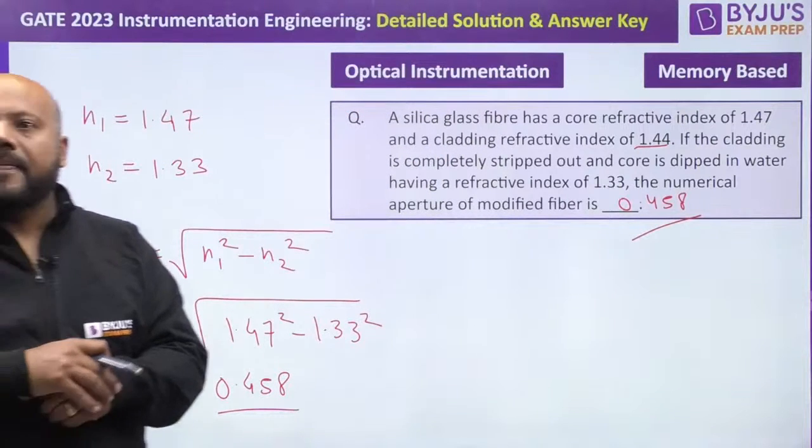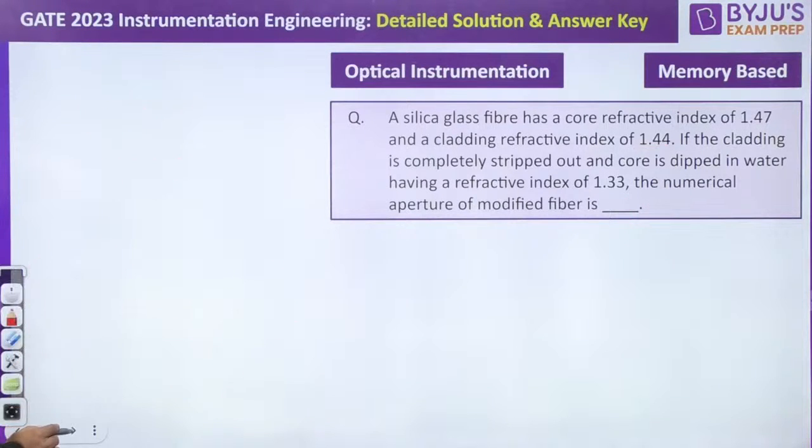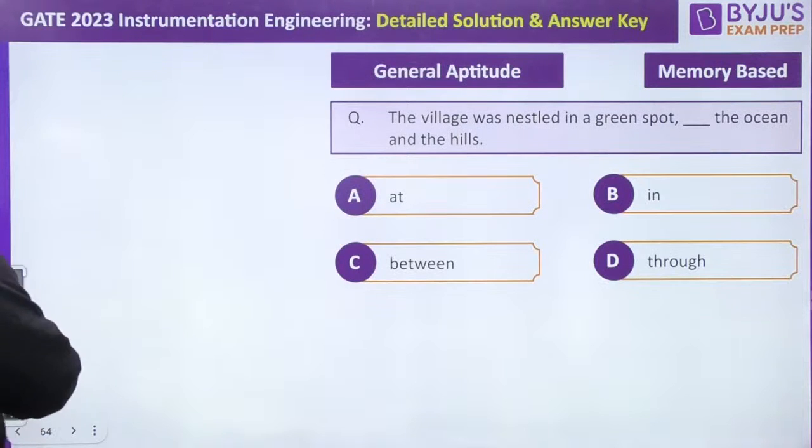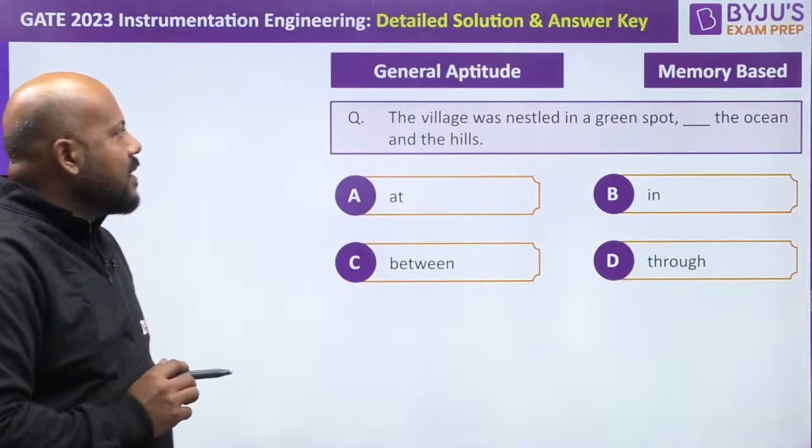Yes, everybody? Are you getting it? Okay, so let's go to the next question. So this was a verbal ability question. It was quite direct, quite easy question. You can do it very easily.